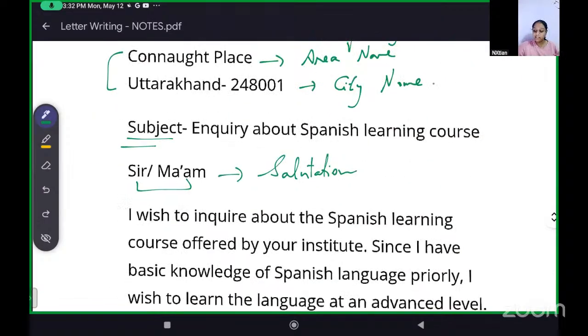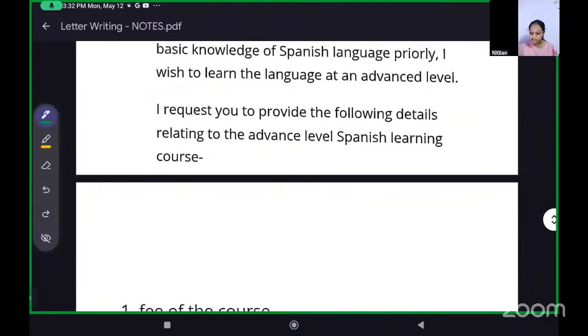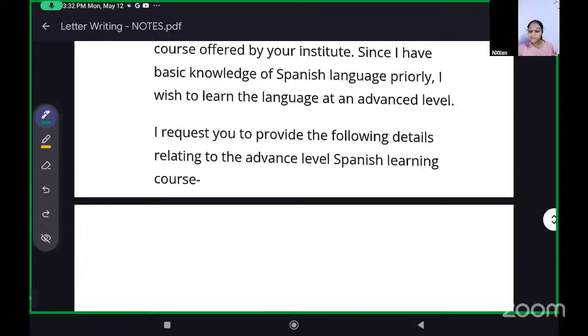Okay, then how do we start it? I wish to inquire about the Spanish learning course offered by your institute. Since I have basic knowledge of the Spanish language, I wish to learn the language at an advanced level. I request you to provide the following details related to the advanced Spanish learning course.